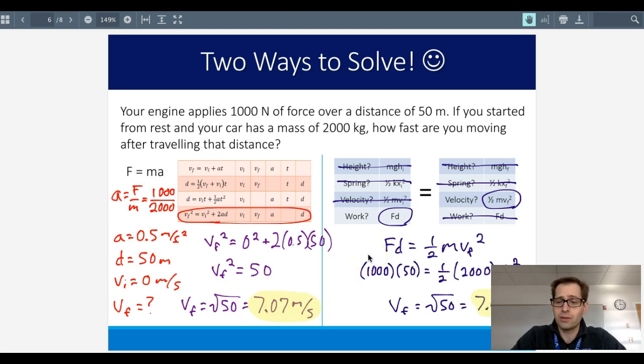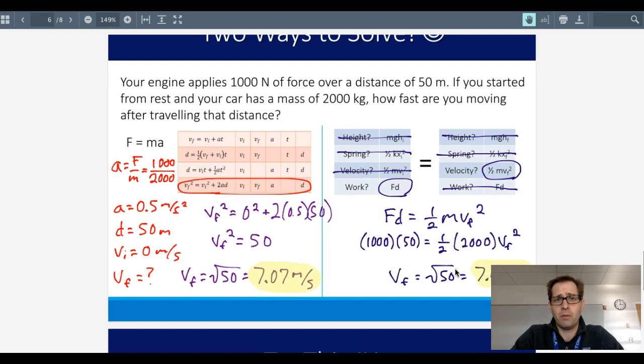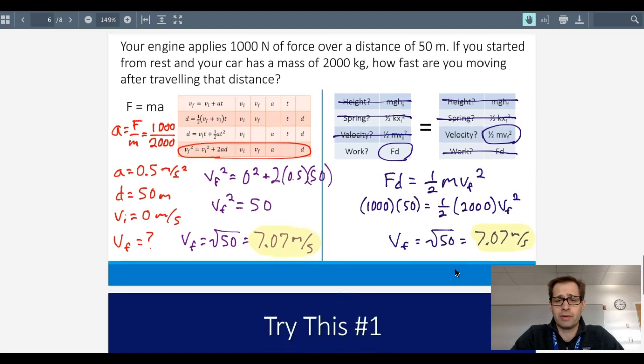We can also look at it from a work-energy relationship, where the work being done, the force times the distance, will equal the amount of energy that car has after the interval. So it will equal the kinetic energy in this case, the 1/2 mv squared. We can then solve for velocity that way as well. You get the same answer. So the idea of using the work-energy theorem can be really powerful.